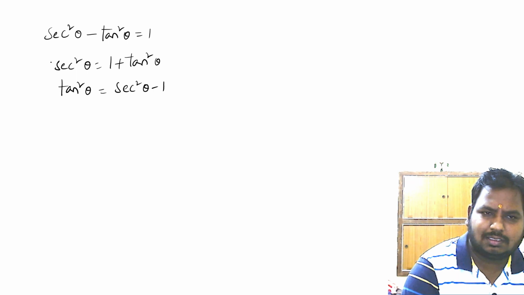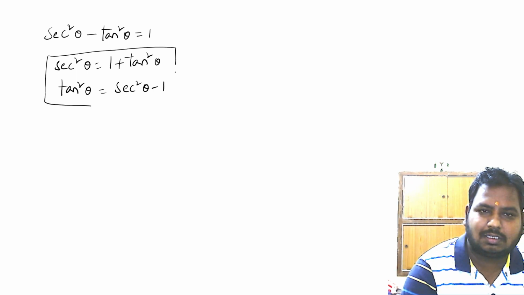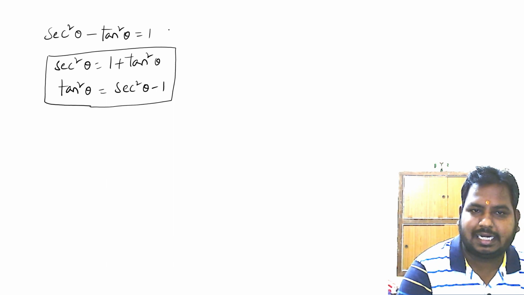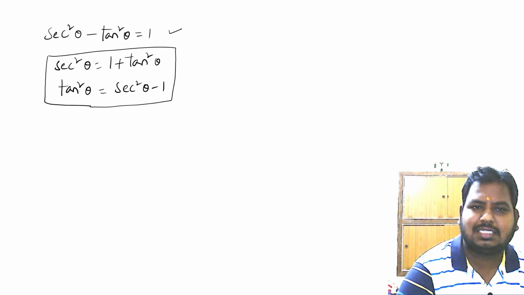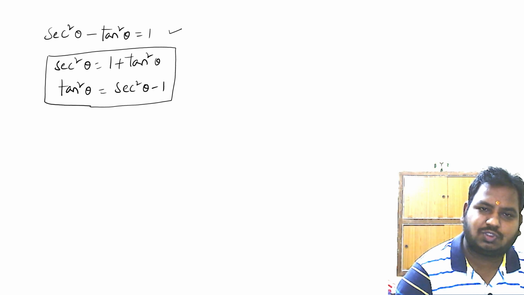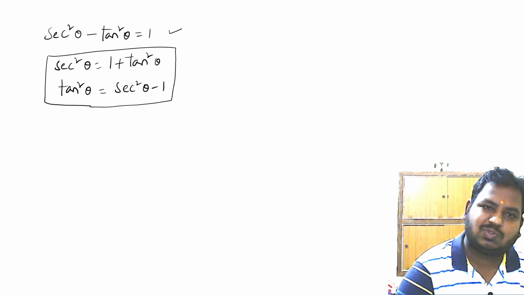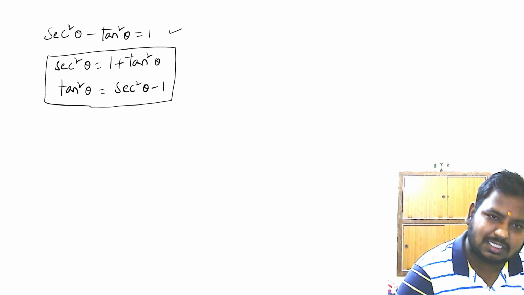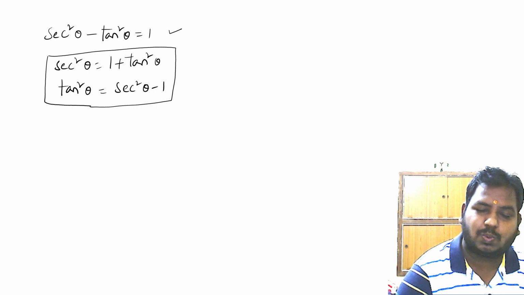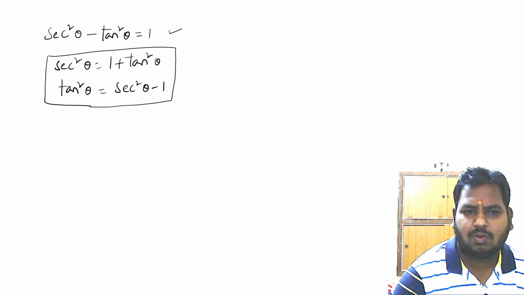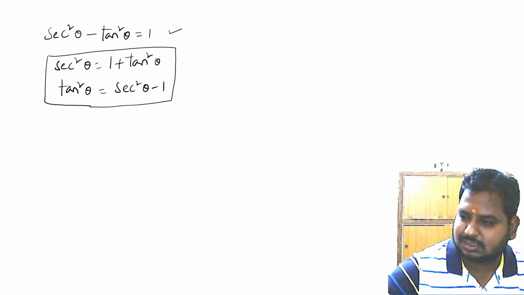These are important deductions from the second identity. So you should remember three things here. The first is secant square theta minus tan square theta is equals to 1. The second is secant square theta is equals to 1 plus tan square theta. The third is tan square theta is equals to secant square theta minus 1. Done. Now I'll give you one minute to try to remember these things.